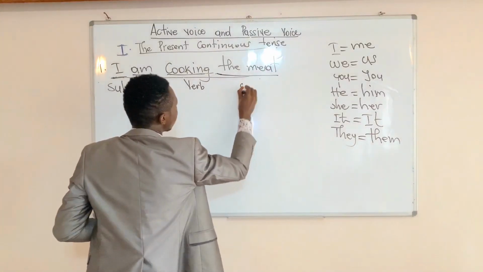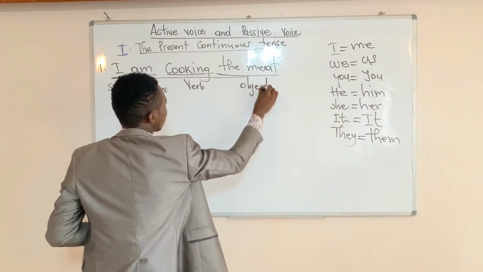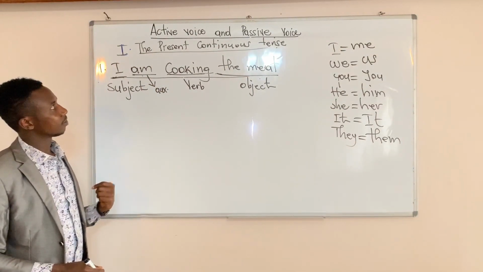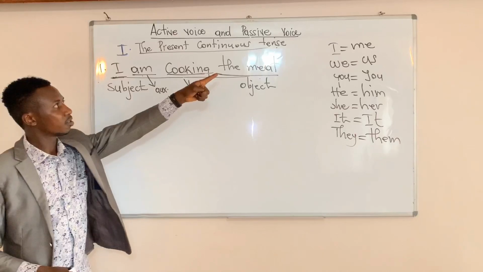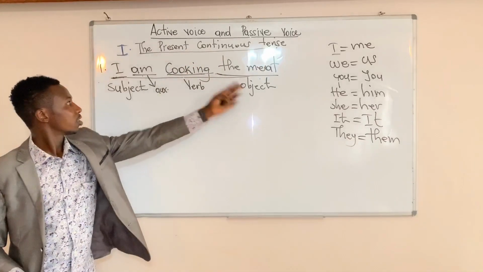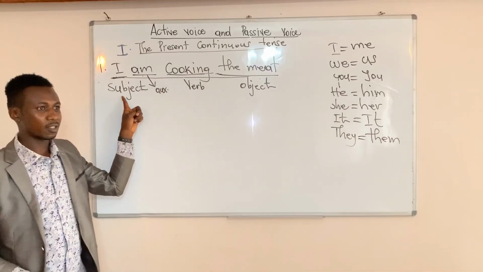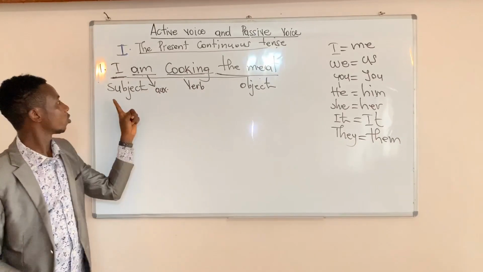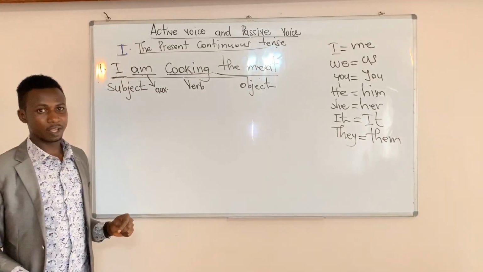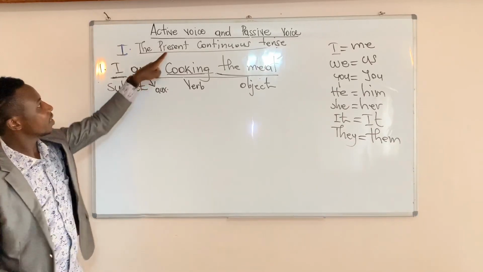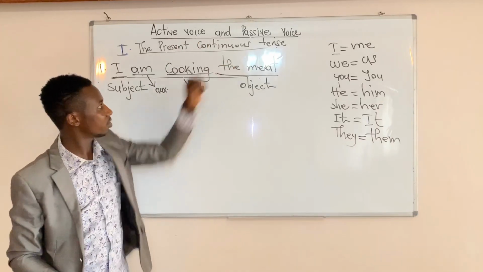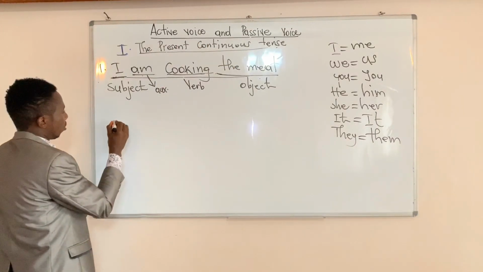And the meat is the object. When you change the sentence from active voice to passive voice, or from passive voice to active voice, you begin with the object as subject. Your object is going to be your subject and your subject is going to be your object. Are we together?